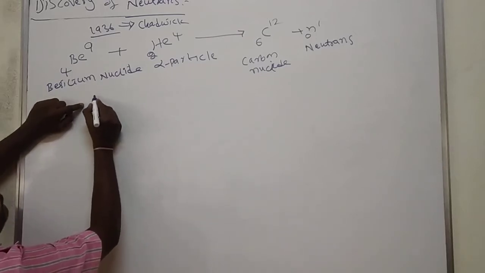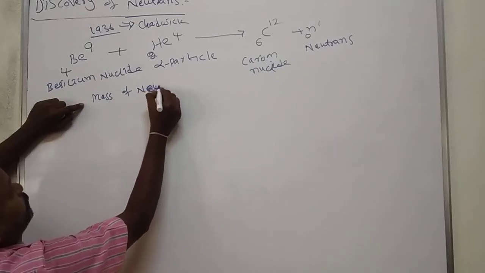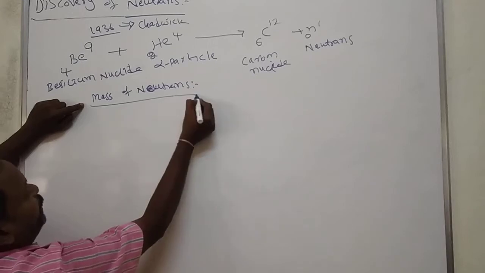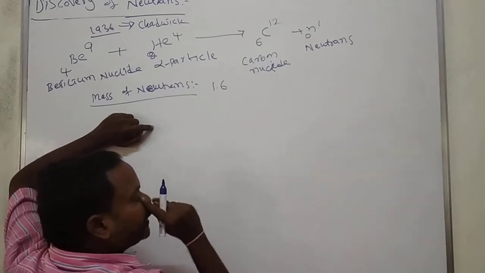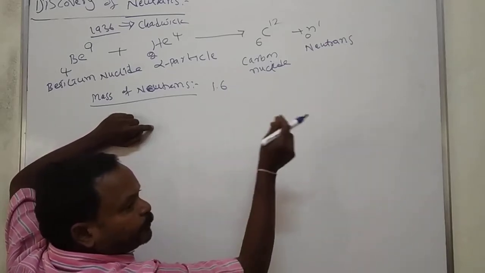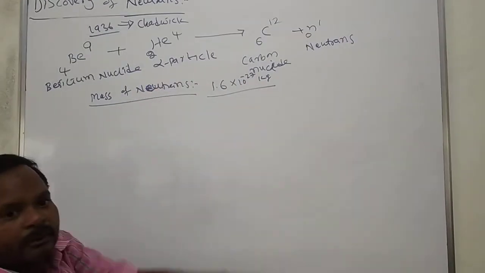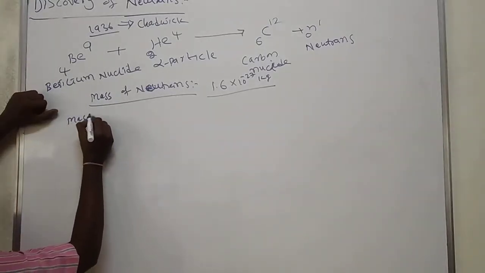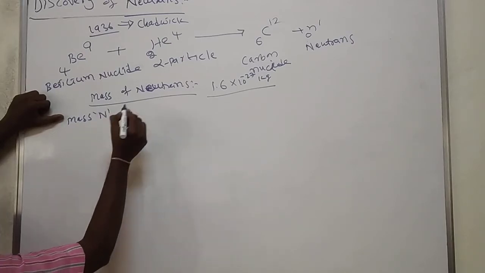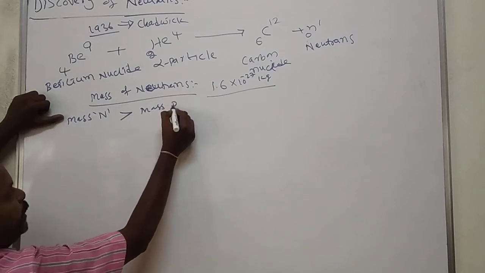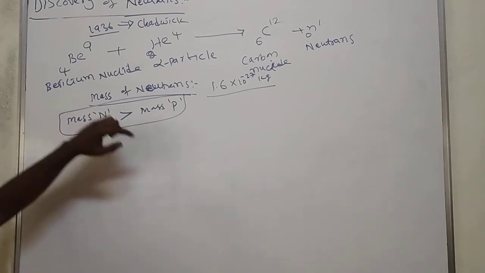The mass of a neutron is about 1.67 into 10 to the power of minus 27 kilograms, a little bit more than the proton. When we compare with the mass of proton, we mention them as the same, but when we move into depth, the mass of neutron is more than the mass of proton.